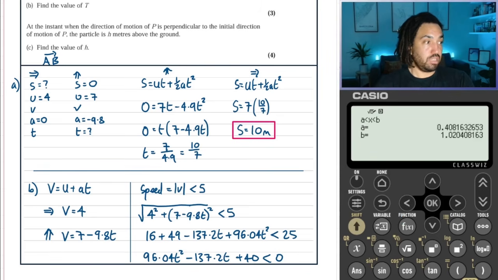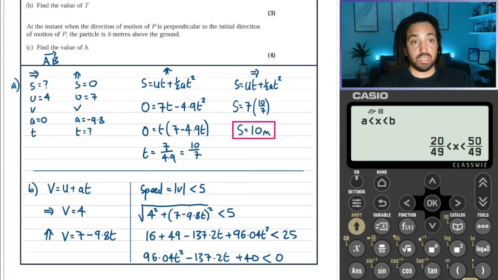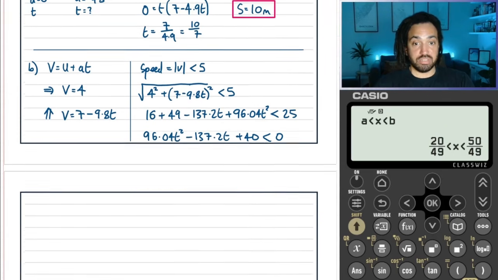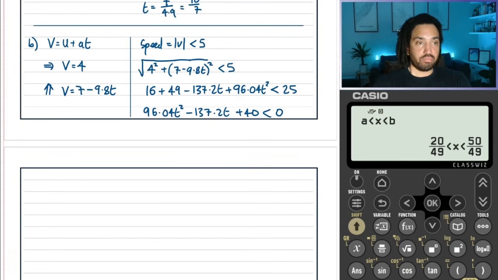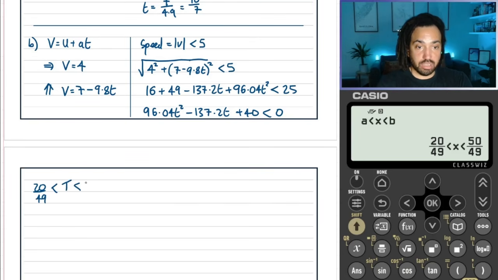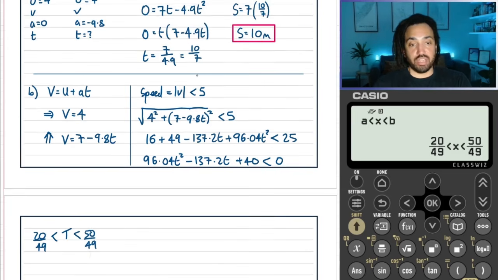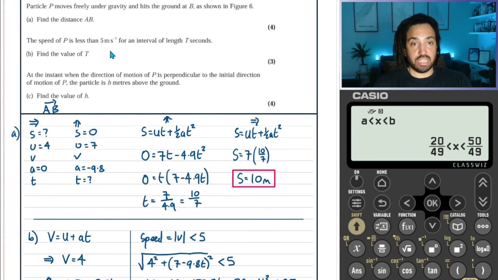Great. So it's in between those. Well, why not? Let's just leave it like that. That sounds great. Okay, so that means that we are in between here and here for the amount of time that the object has a speed of less than 5. But the question does say